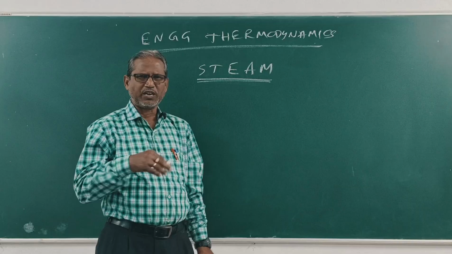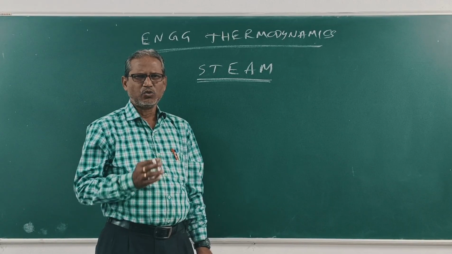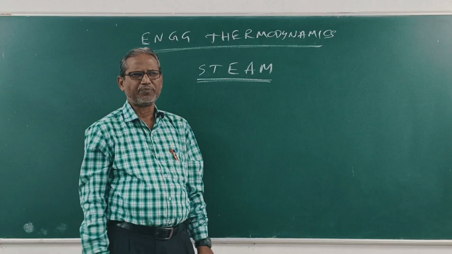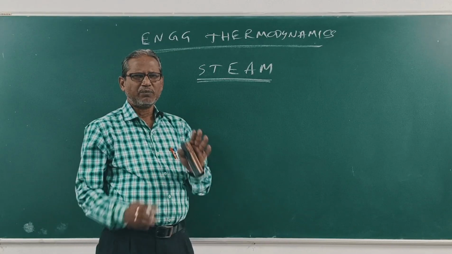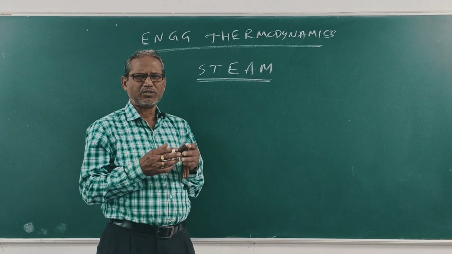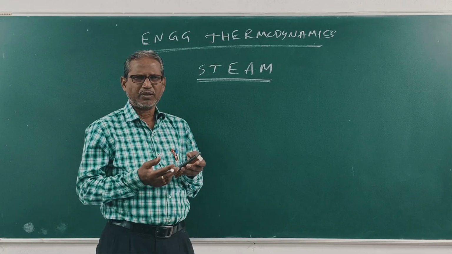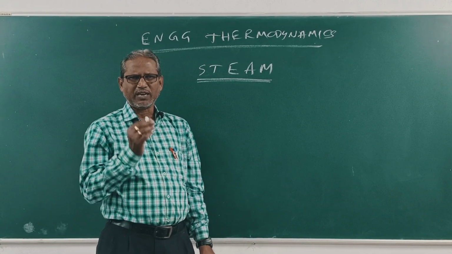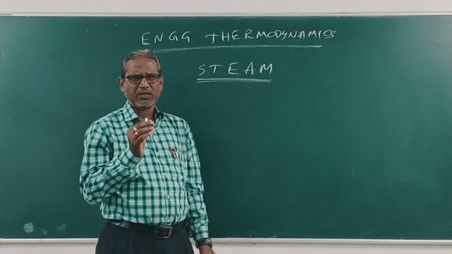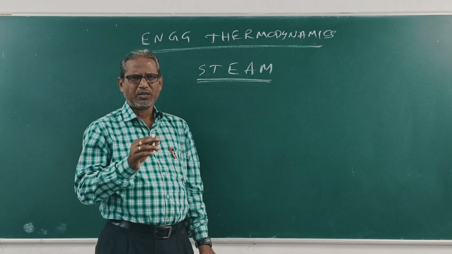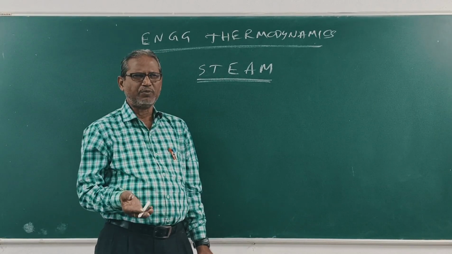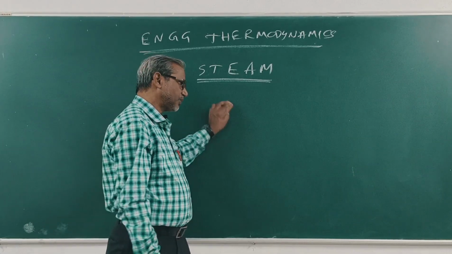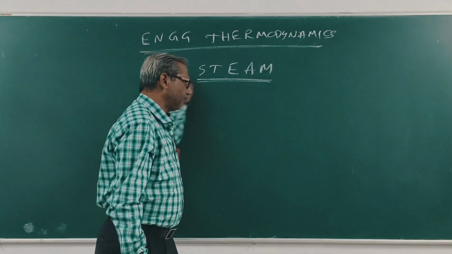When dry steam is further heated, it becomes superheated, which behaves more or less like a perfect gas. So when water is heated, it converts into wet steam. When wet steam is further heated, it becomes dry steam. Dry steam behaves like a perfect gas. It obeys all the gas laws. When dry steam is further heated, it becomes superheated steam. Clear? Now, I will define what is steam.